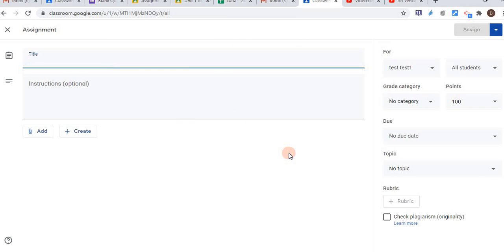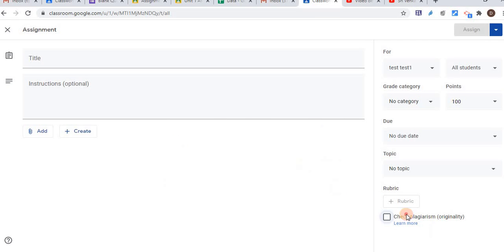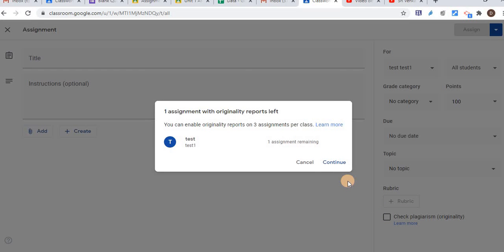Just see here that Google Classroom I have opened via my G Suite account. Here you can see while I'm creating an assignment, I have the option check plagiarism. So you can enable originality report on 3 assignments per class.